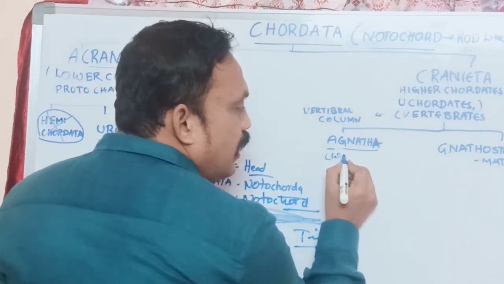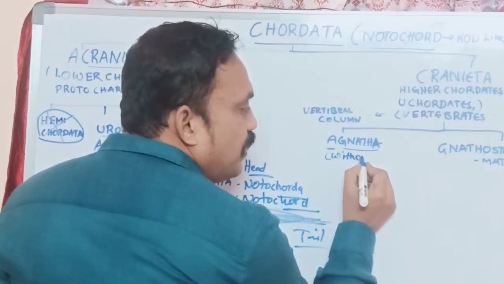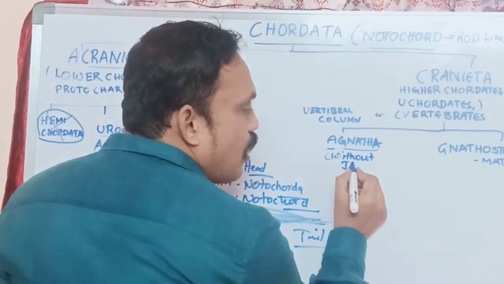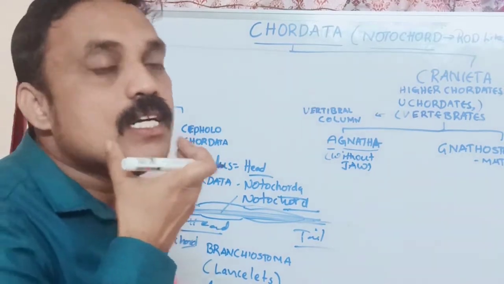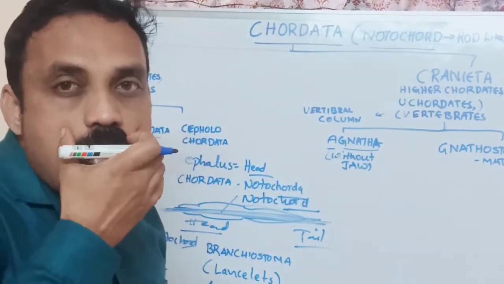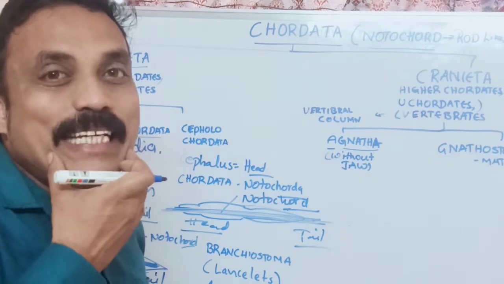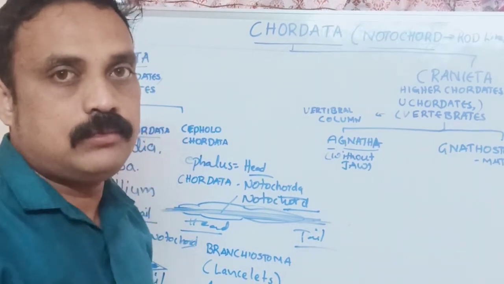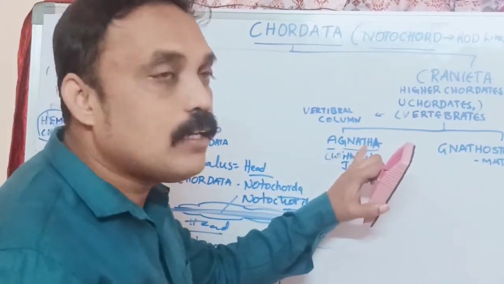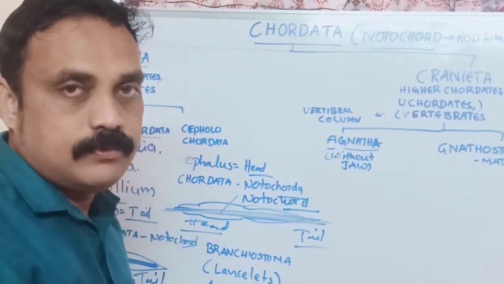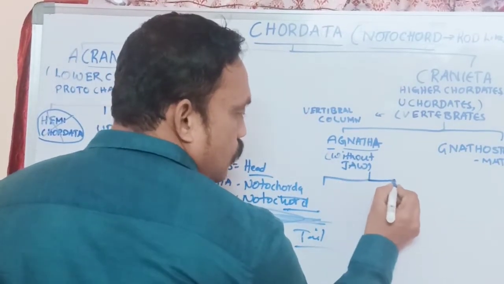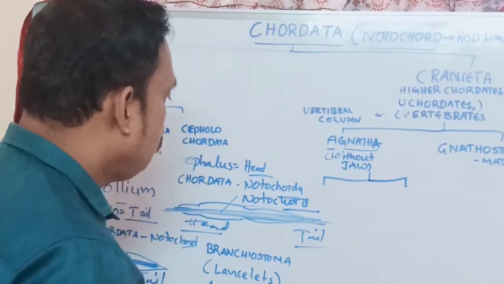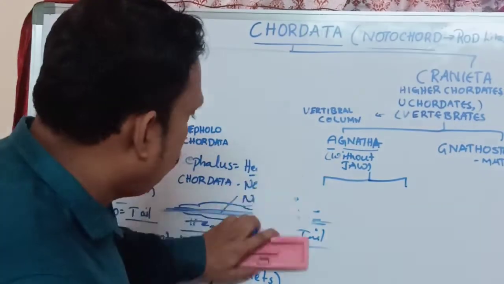Without jaw. Agnatha means without jaw. Gnathus means jaw, upper and lower jaw. Here in Agnatha, these jaws are absent. Agnatha is again classified into two groups. Okay, so I will draw this one.